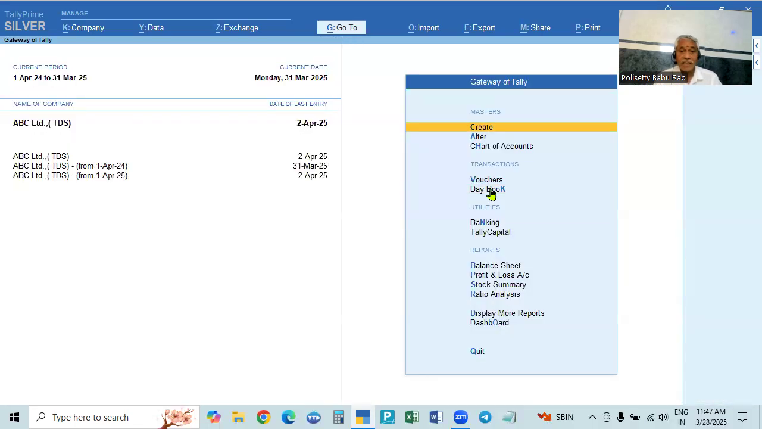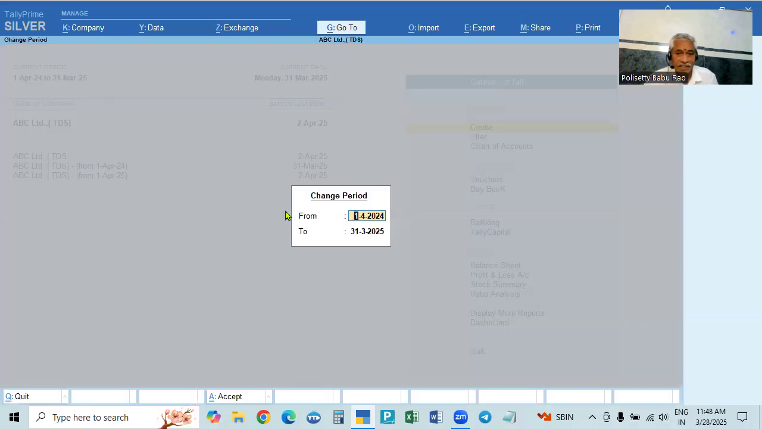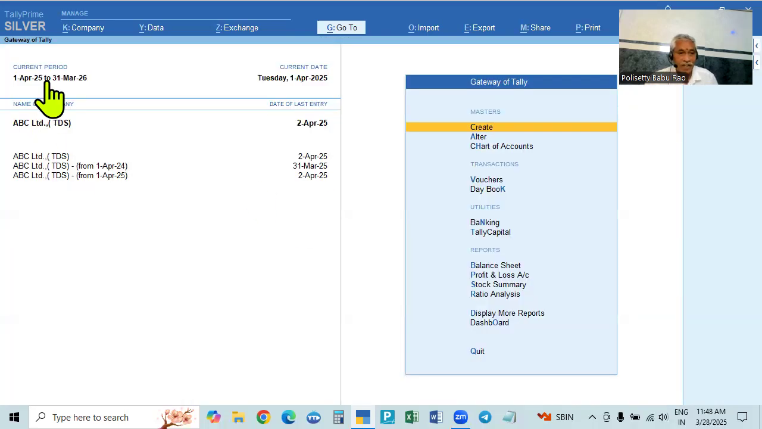Okay. And in the case of the old one, suppose you continued after 1st April also. Continued means we change the period and continue into the next year also for a few transactions. I told you already, a few transactions are recorded. If you change this 1st April 25 to 31st March 26, the time is changed. So this is the company. Now, this is the company.